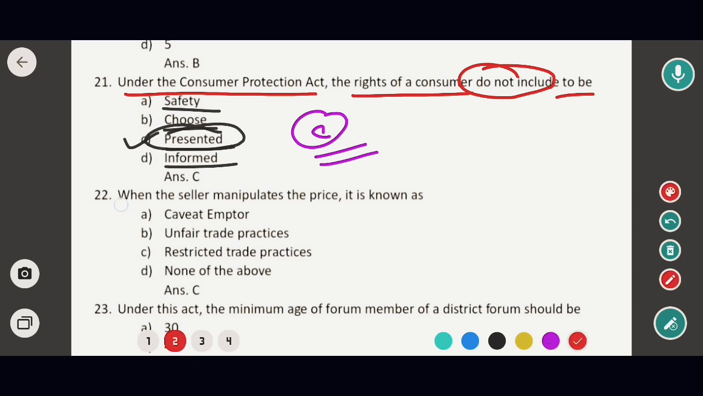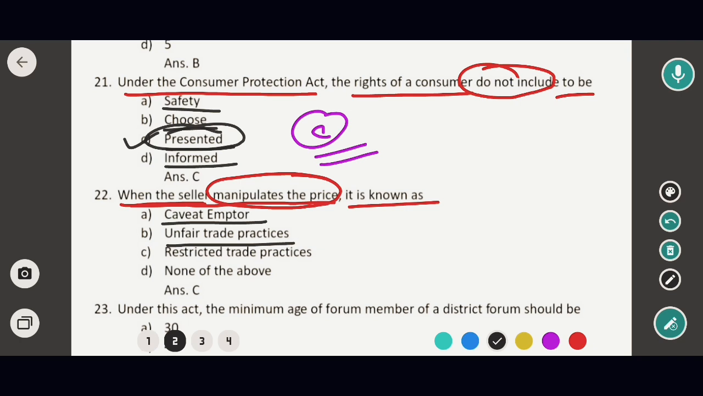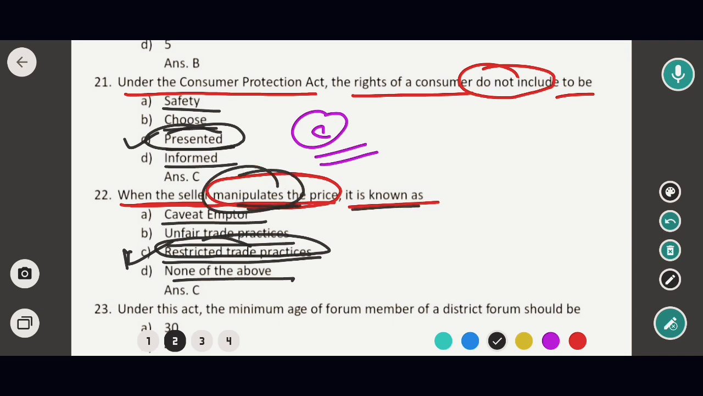Okay, so now to the next question. Next question is about when the seller manipulates the price. Okay, manipulates the price. It is known as, options are caveat emptor, unfair trade practices, restricted trade practices, and none of the above. So in this case, the correct option would be option C. That means it is restricted trade practices. That means if a seller manipulates the price, okay, manipulates the price, then it is known as restricted trade practices. So in this case, the correct option would be option C. Okay, so now on to the next question.